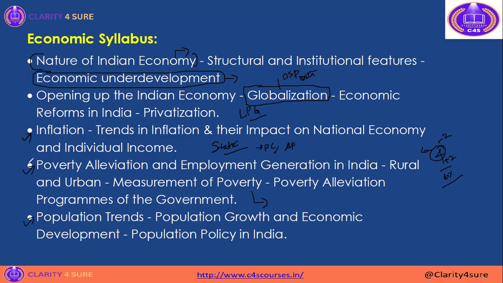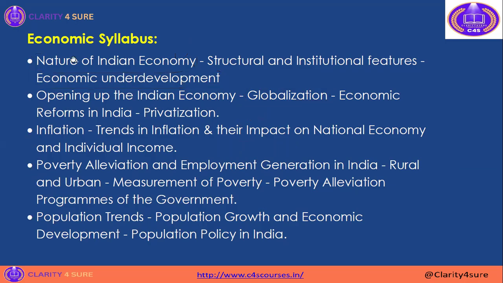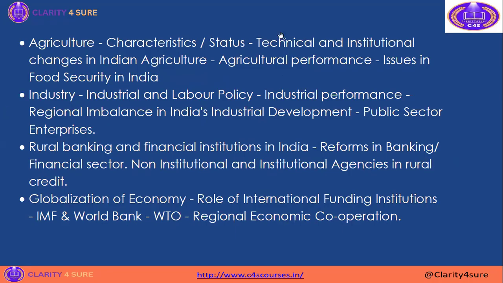After covering inflation, poverty and population, the agriculture part comes, okay. The agriculture segment always has a predominant focus, okay, because the NABARD syllabus itself says economic and social issues with a focus on agriculture and rural sectors, okay.